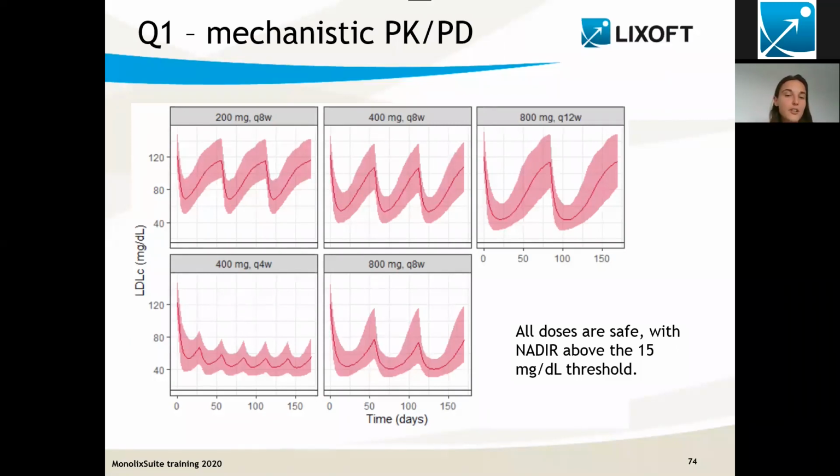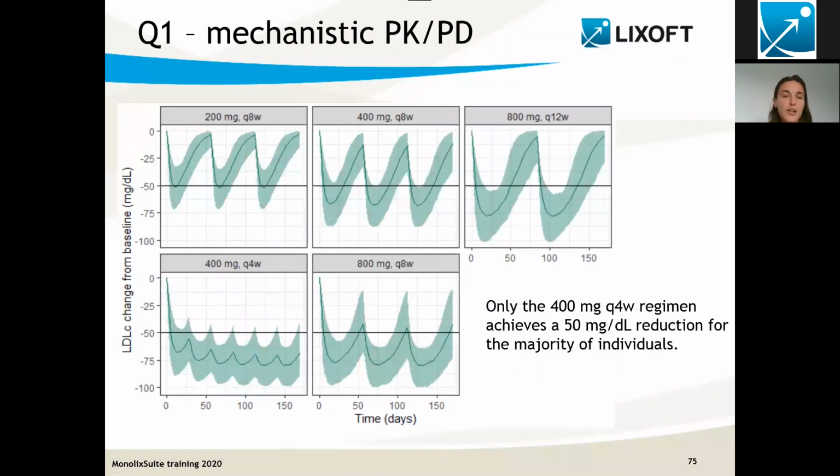Actually, simulation for the safety is very similar. All doses are above the threshold. And simulations for the LDL-C change from baseline, the efficacy, are also very similar. We also conclude that only the 14 milligram every 4 weeks achieves the efficacy criteria that we have. The prediction intervals that represent the inter-individual variability are not exactly the same, but they are very close.